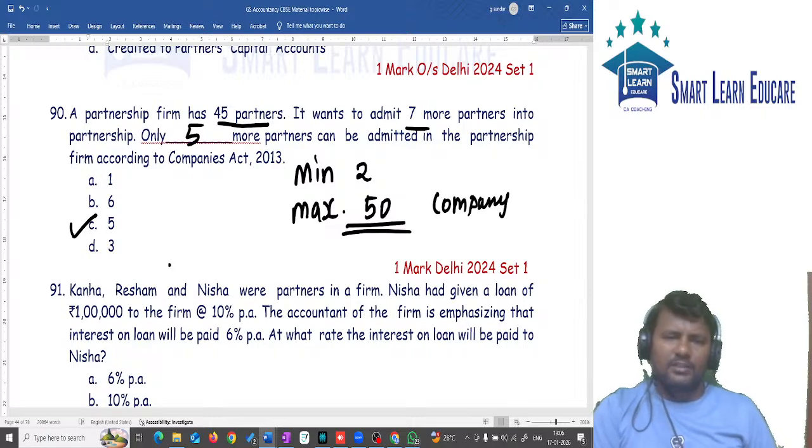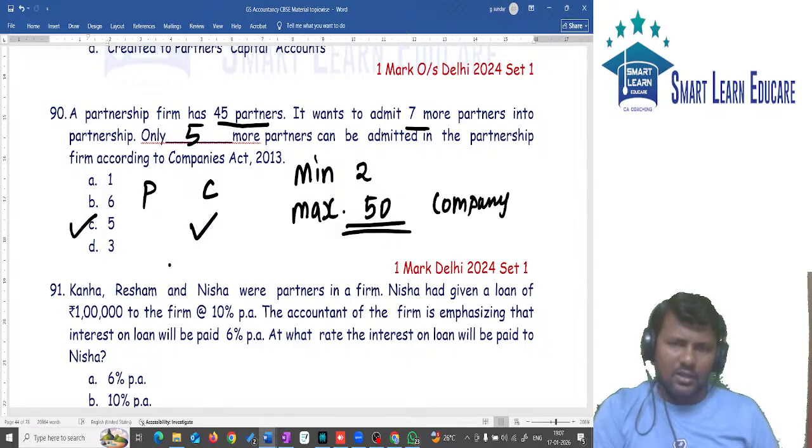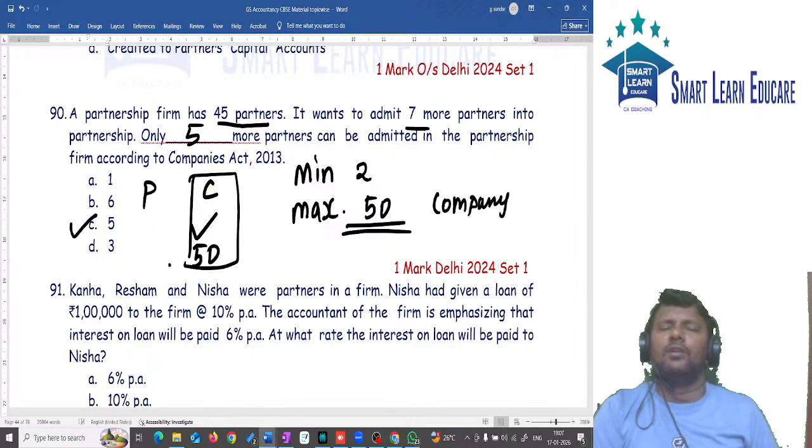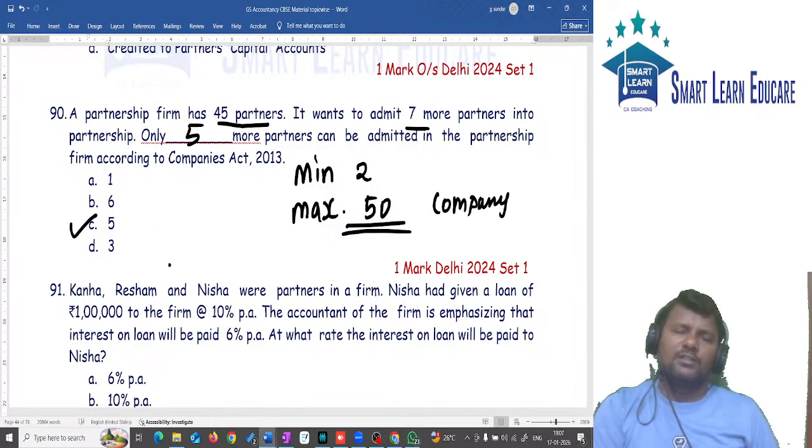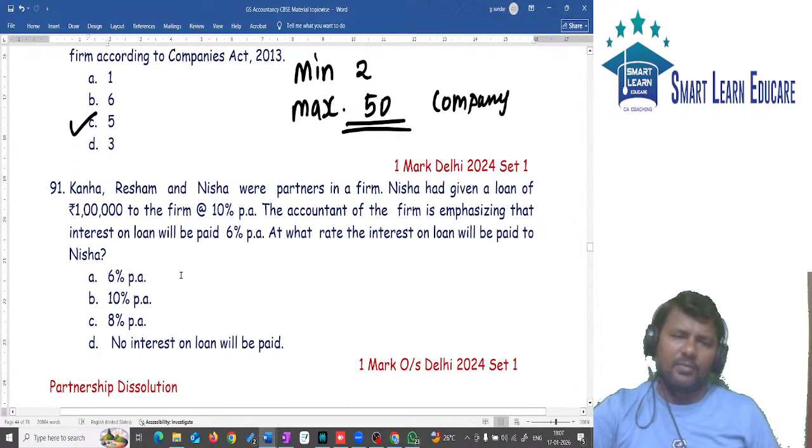When the number of persons exceeds 50, this will become an association or a company form of business. Out of these two, partnership and company, which one is the more regulated form of business? Company is the more regulated form of business. When the number of persons exceeds 50, it should be treated as a company. So only 5 partners can be admitted as partners.